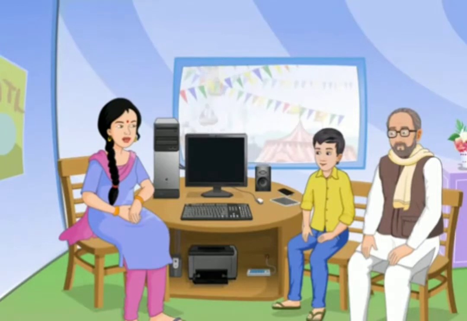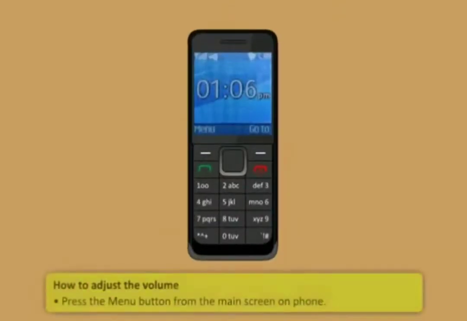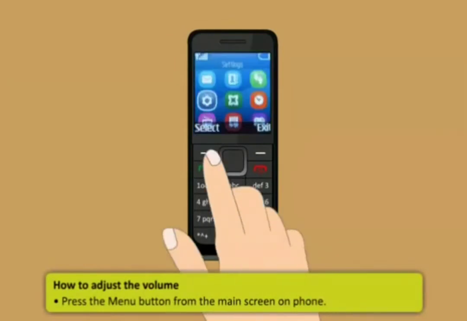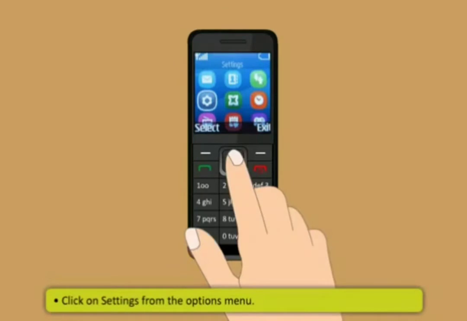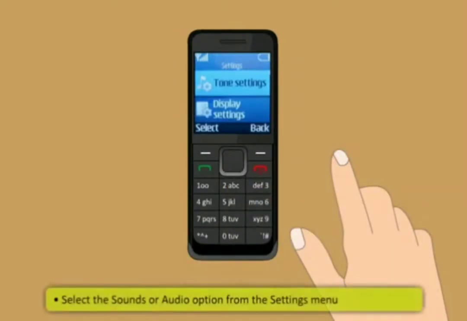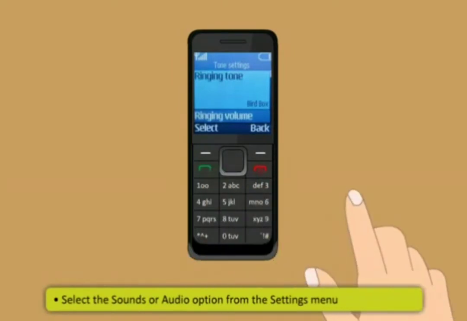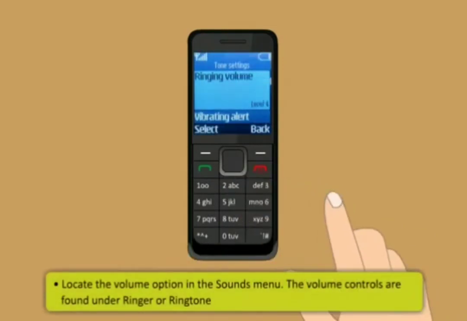Here are the steps to adjust the volume in a mobile phone. First, press the menu button from the main screen on the phone. Then, click on Settings from the Options menu. After that, select the Sounds or Audio option from the Settings menu. After that, locate the Volume option in the Sounds menu.